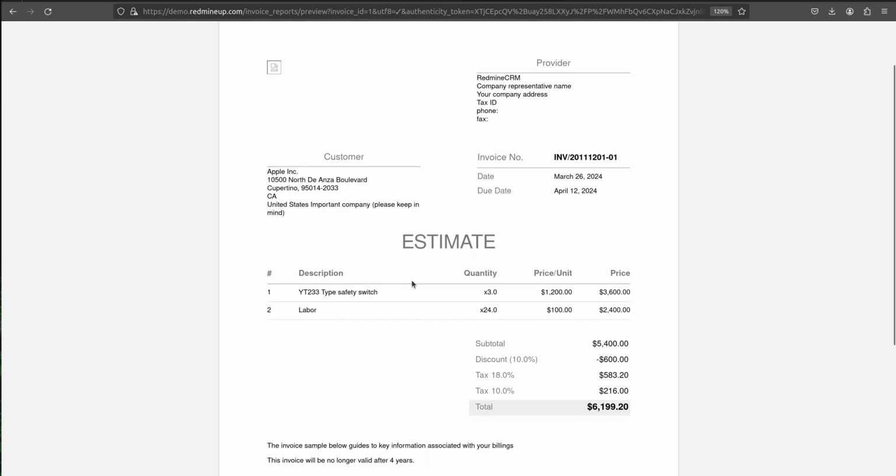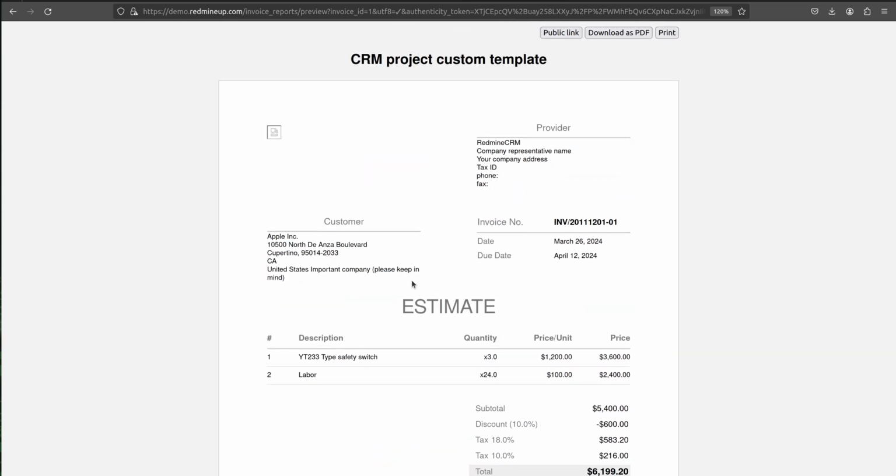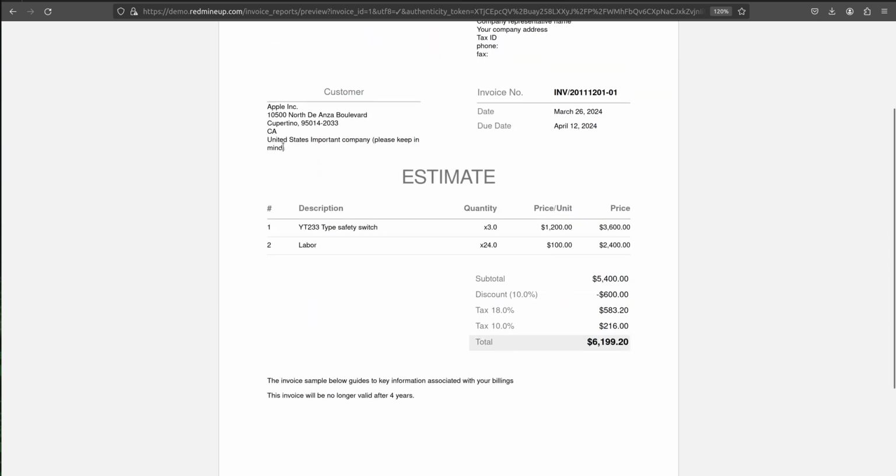Alright, so we have now, here is the text of the custom field. Important company, please keep in mind. This is printed here, and below the description of the invoice we have this invoice will be no longer valid after 4 years. So both custom fields are printed successfully.